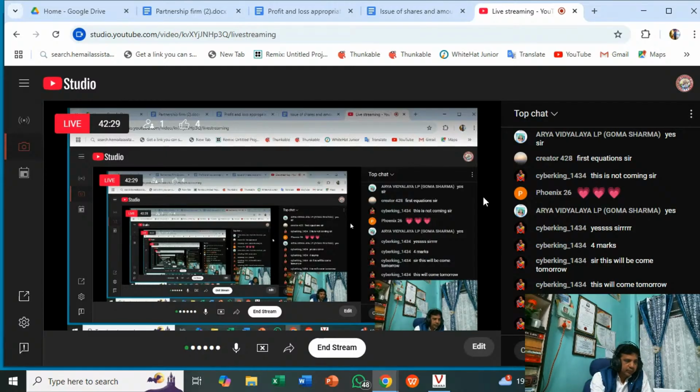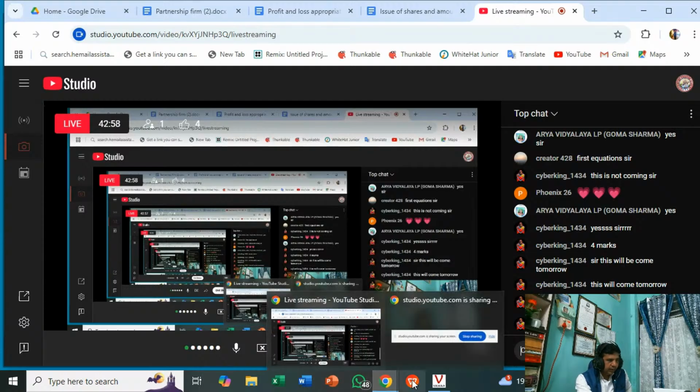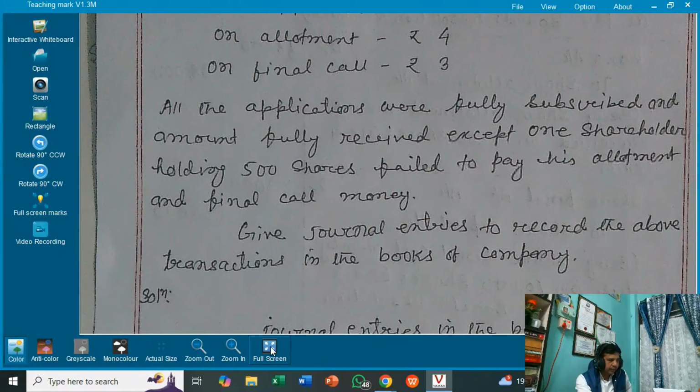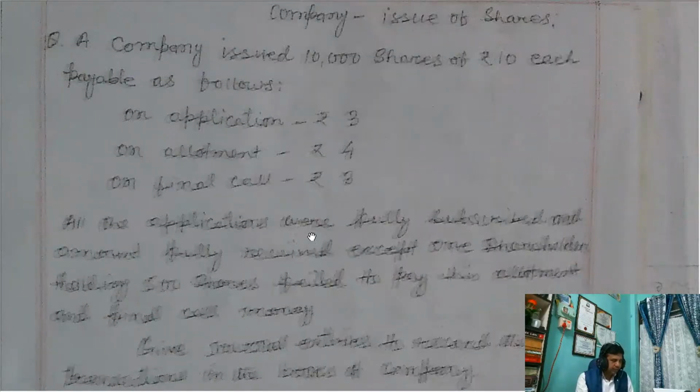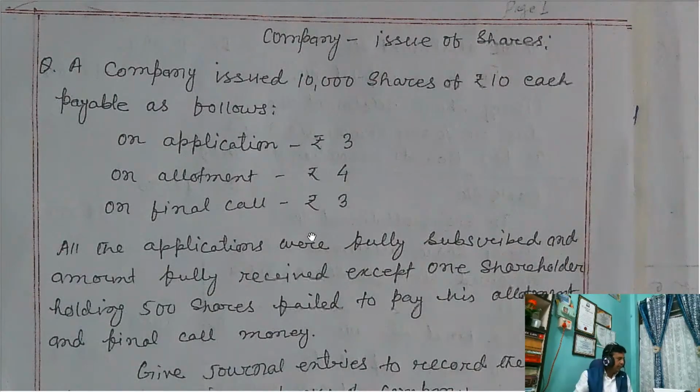Now, I am taking one problem from company accounts, that is the issue of shares. A public limited company raises funds by issue of shares, and from the accounting point of view, we need to record journal entries. I have taken very simple problems. I will try to explain, and all of you watch it. If you have any doubt in connection with the issue of shares, you may be able to clear it.